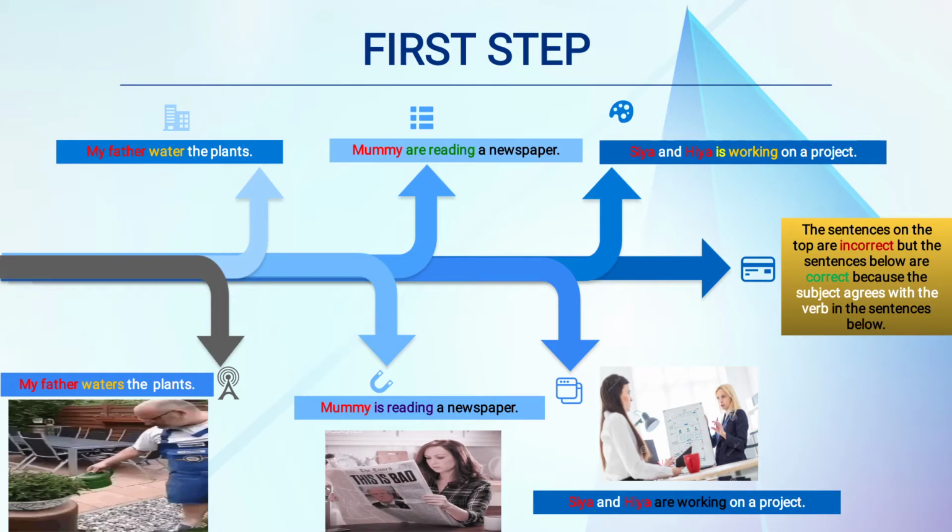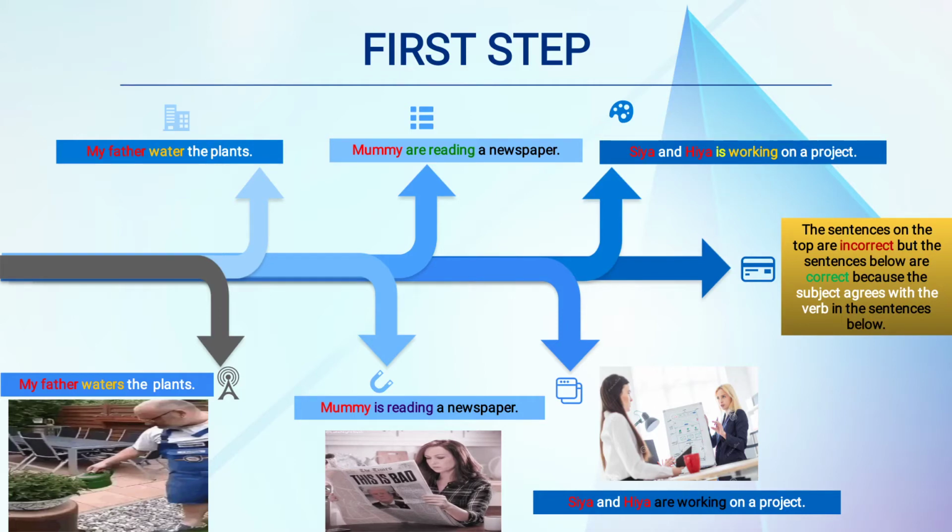Sia and Hia are working on a project. Working is the main verb and are is the helping verb. So here the verb is agreeing with the subject: are working. Similarly, Mummy are reading a newspaper is again wrong. One mummy is there, singular, so for singular we use is. The one below is correct: Mummy is reading a newspaper.